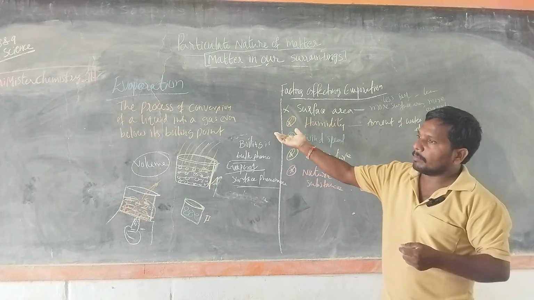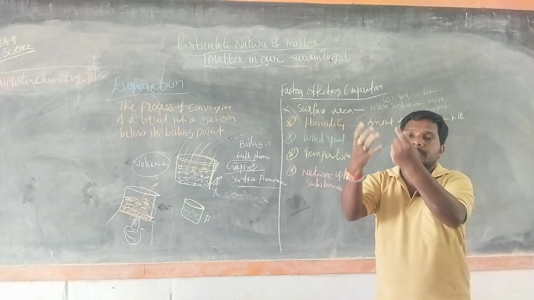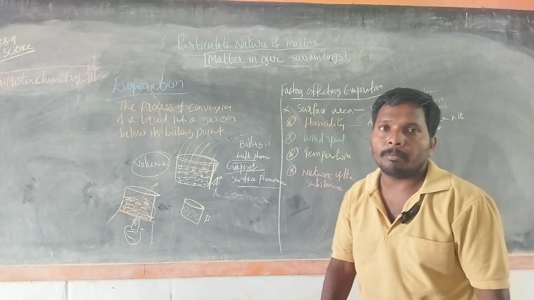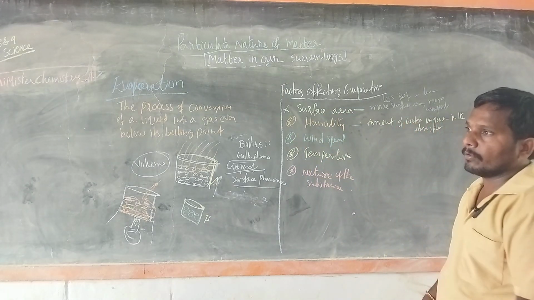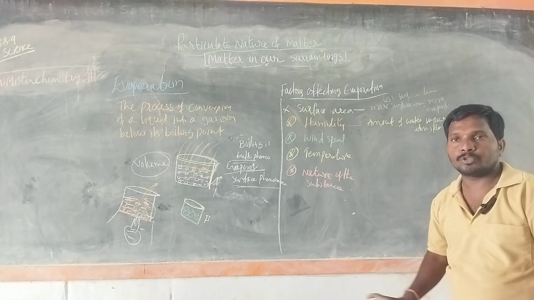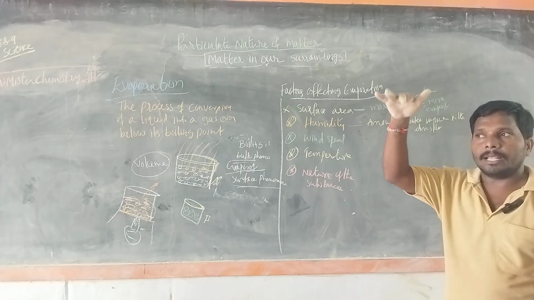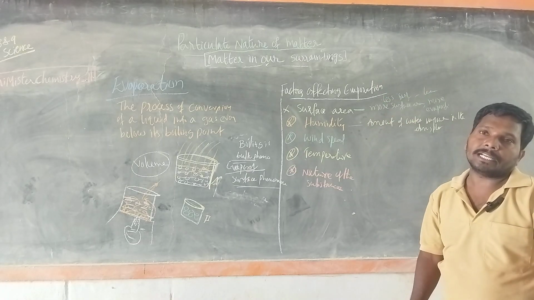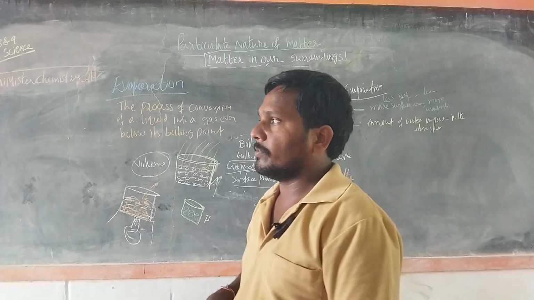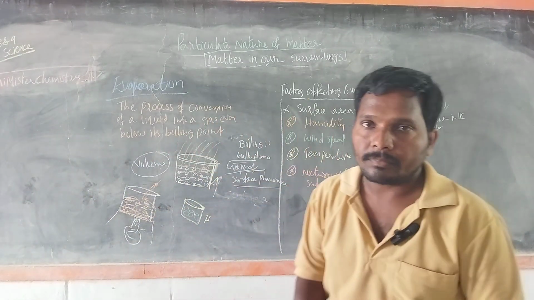So when water evaporates, it converts into vapor only. So no space is available to join the new water vapor molecules in case of more humidity. So with more humidity in the atmosphere, less rate of evaporation takes place. If there is less humidity in the atmosphere, more evaporation takes place.